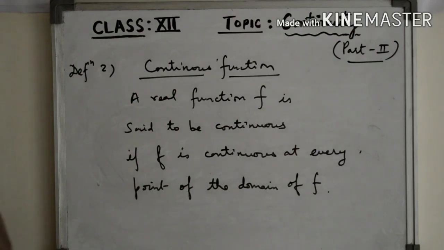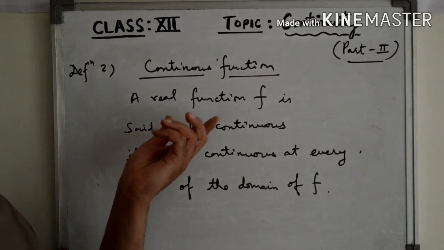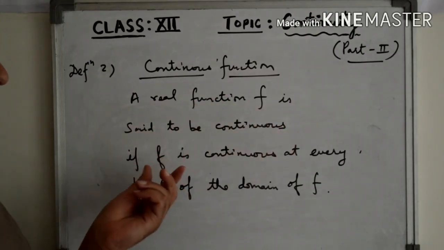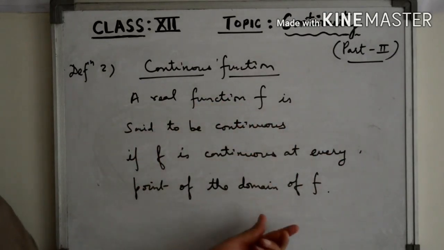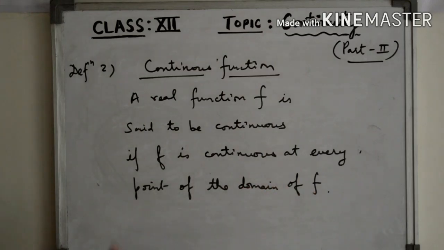So the definition of a continuous function is very simple. A real function f, we say it is a continuous function if f is continuous at every point of the domain. Every point of its domain means whatever is the domain of the function, it has to be continuous at every point of its domain. Then we say that it is a continuous function.